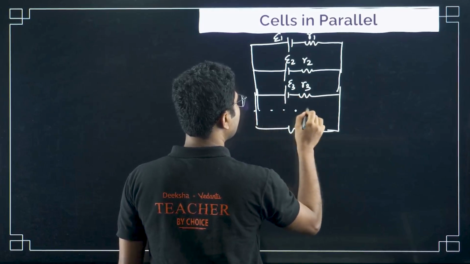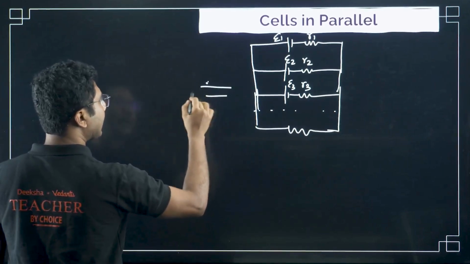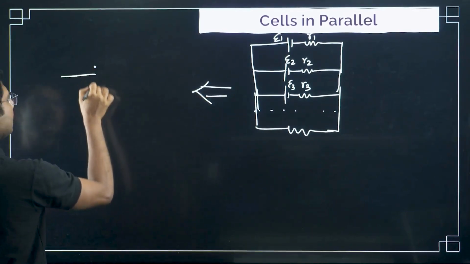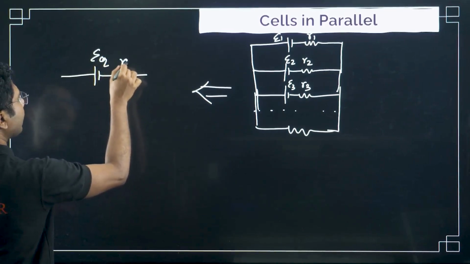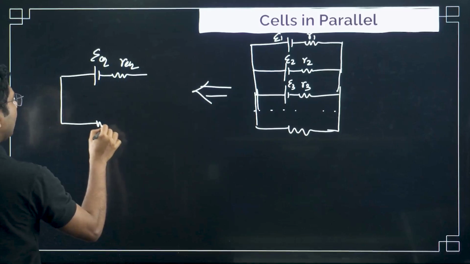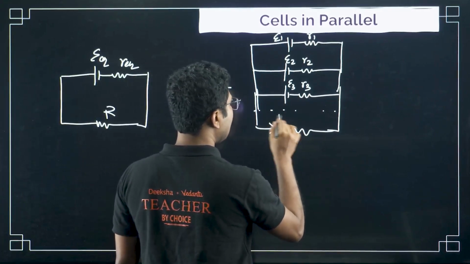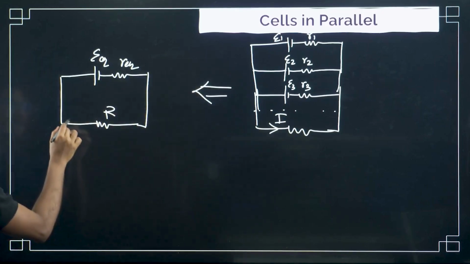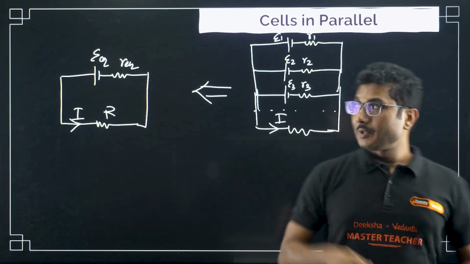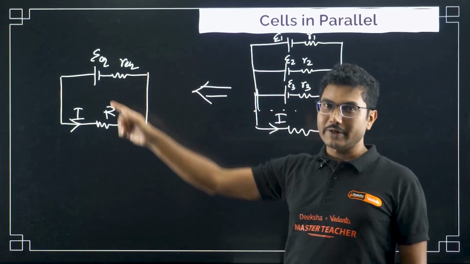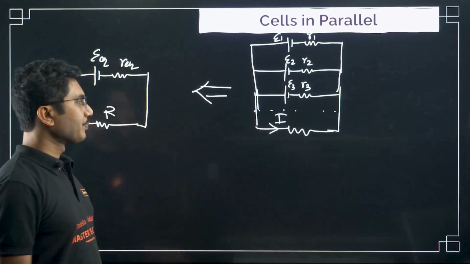There can be multiple cells in between. Now our target is always the same: simplify everything. So it is epsilon equivalent and R equivalent, and this is R. Whatever current was flowing in the circuit, the same current should flow in this case. That is our primary objective. Not only simplify the circuit, but also the current in the circuit should always remain the same.